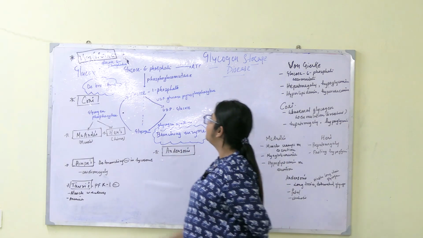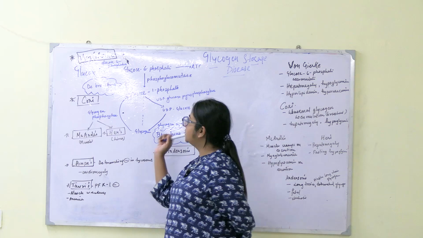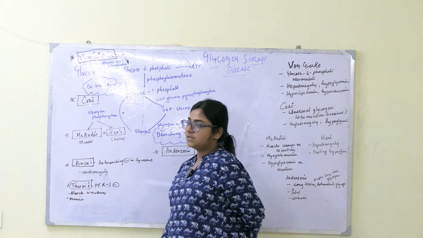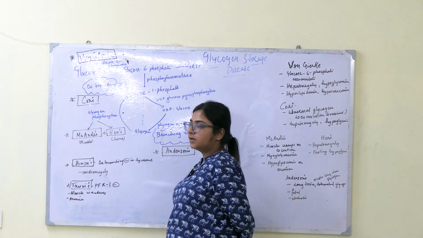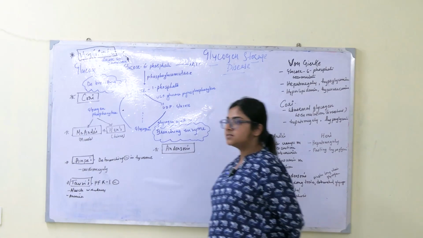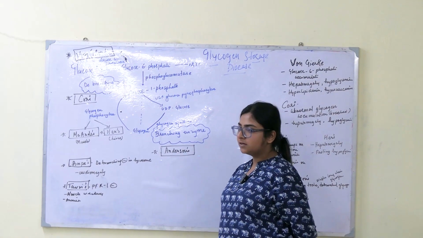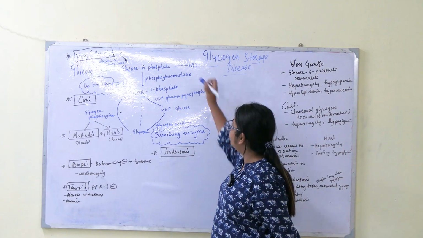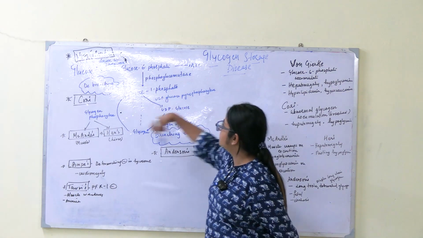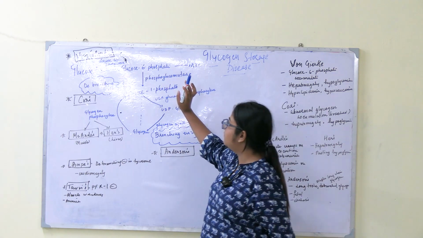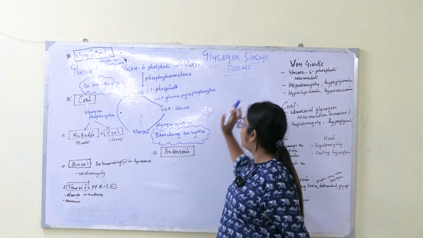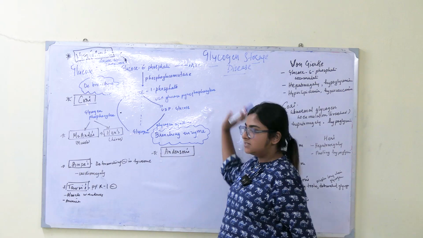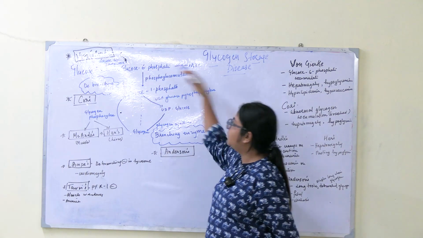Now we will see, in glycogen metabolism, what are the two pathways that we know? You all have read already. One is glycogen synthesis and the other is glycogen degradation, glycogenolysis. From this very cycle, we can figure out all the glycogen storage diseases if we know this complete cycle.